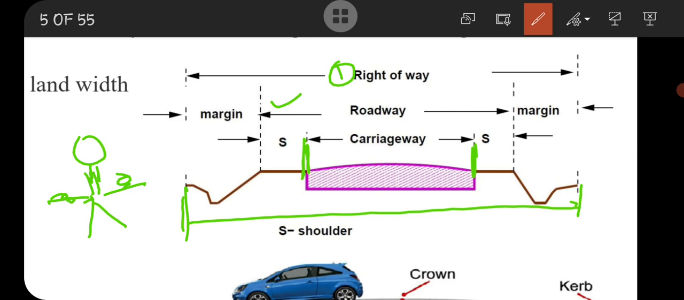What are the other functions of shoulder? Shoulder also takes the footpath of the road and is also used for emergency overtaking operation. Then road margin. Road margin means the different signs we are providing on the road, that is cycle track, any information or mandatory signs. These are included in the road margin. Parking lane.